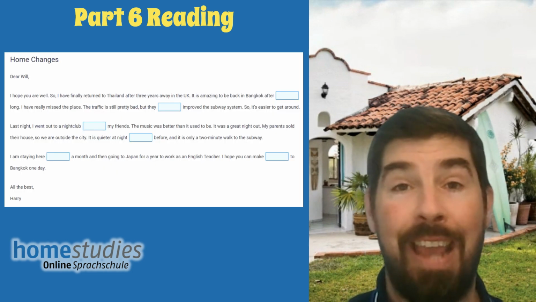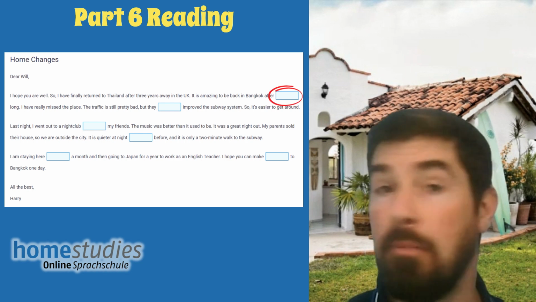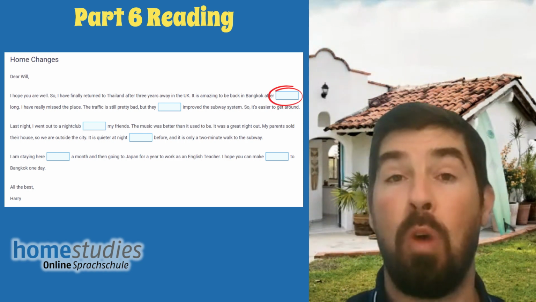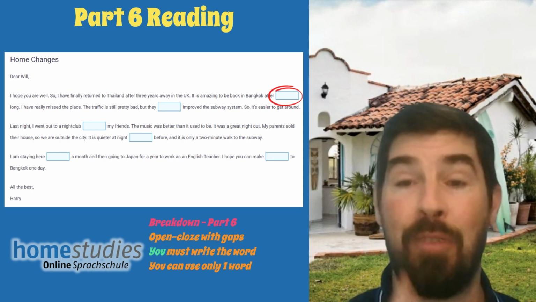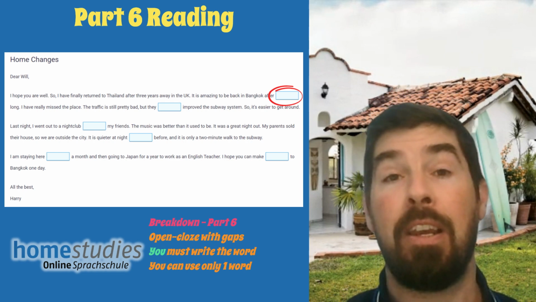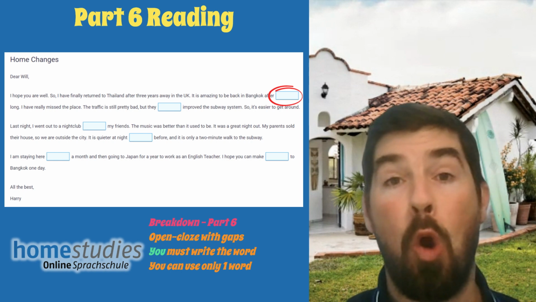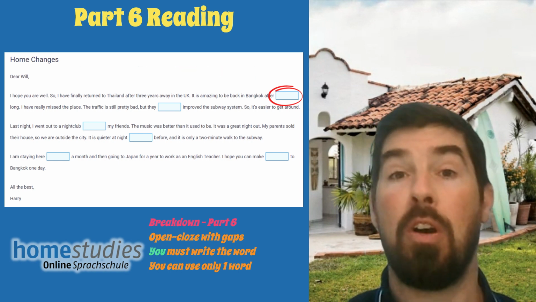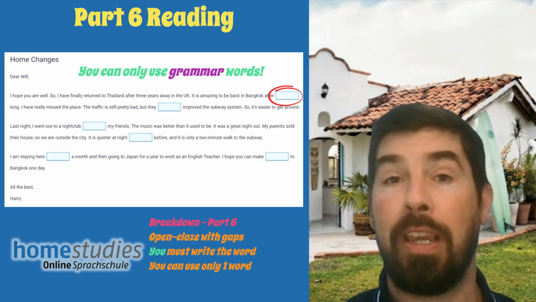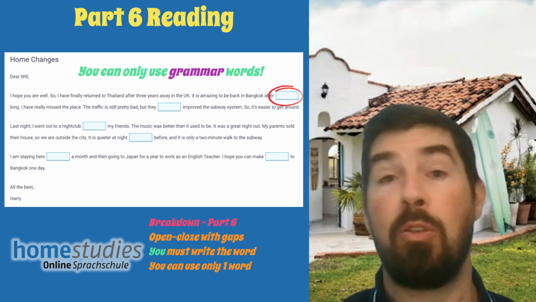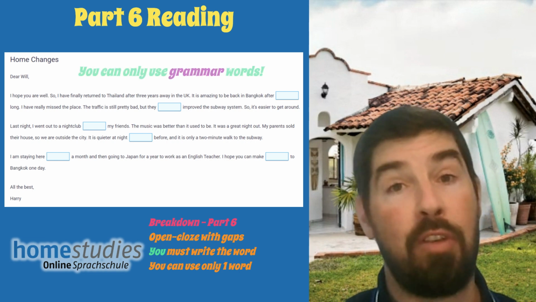Part 6, you've got a text with gaps. You have to think of the word that goes in the gap. So it's not that easy. However, there is something worth remembering, that the word in the gap can only be a grammar word. What am I talking about by a grammar word? I'm talking about a word that fulfills a grammatical function. I'll give you a few little examples now.